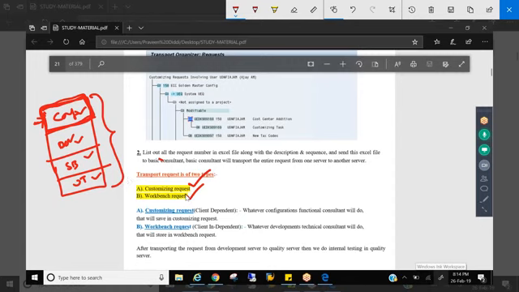That's the reason workbench request is also called cross client or client independent. So in the interview, they may ask you, what is cross client configuration? Cross client configuration is all workbench requests, because they update simultaneously in all the clients within the server. Right? That is the difference between the customizing request and workbench request.